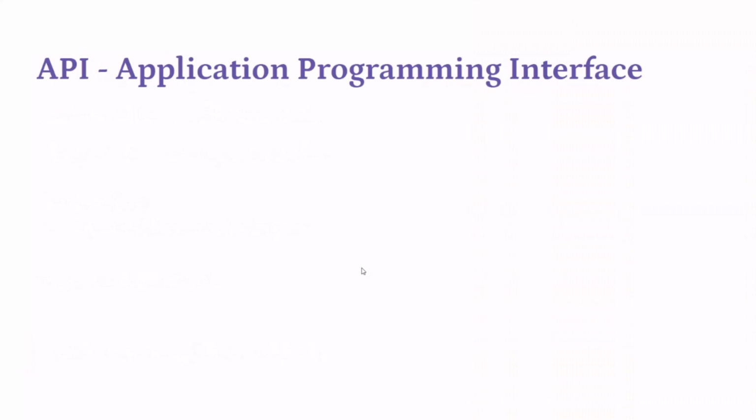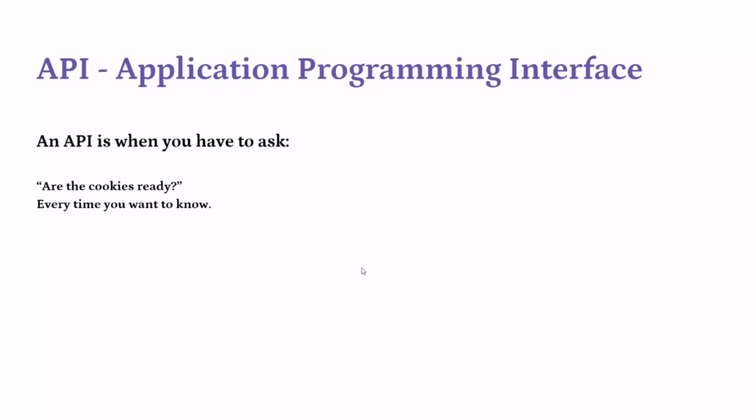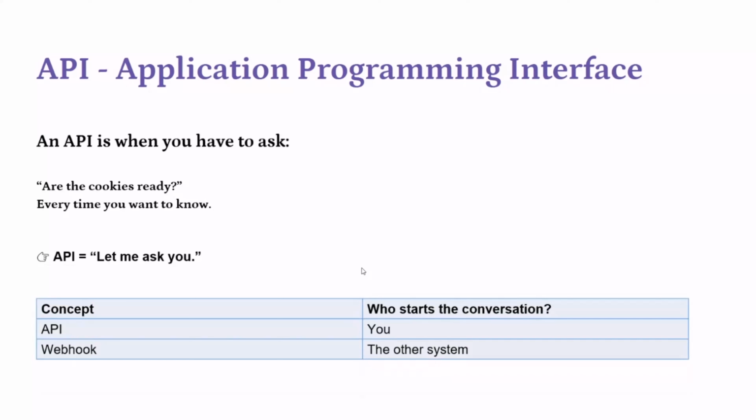Similar to what we know of APIs, right? Application Programming Interface. API is when you are asking every time, like a GET request, POST request, PATCH, whatever it is, we always hit that URL and fetch, or pull, the data. So API is always you asking or making the request. What the child was doing was in the form of an API request, and what the friend's mom did was a webhook: whenever the things are ready, I will notify you, you don't have to come to me.